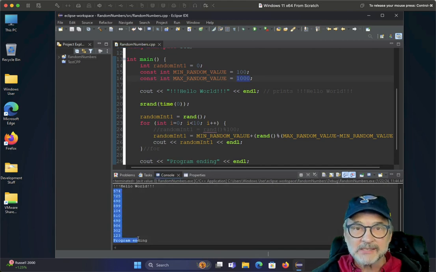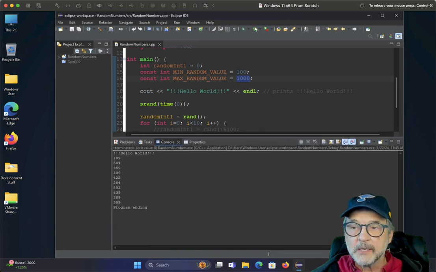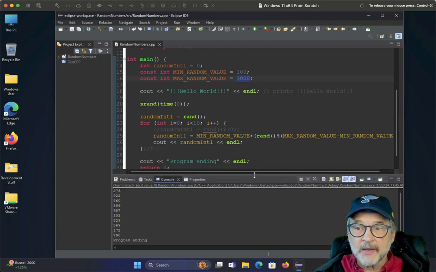Nothing goes past 1,000, and nothing goes below 100. Let's run it again. All right, that's looking pretty good, right? Keep running it. So you might get a situation where the number might be 999, or the minimum will be 100. But that's how you do it, to get a minimum and then a maximum.